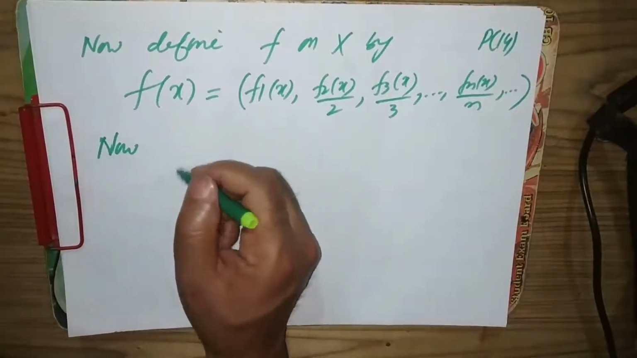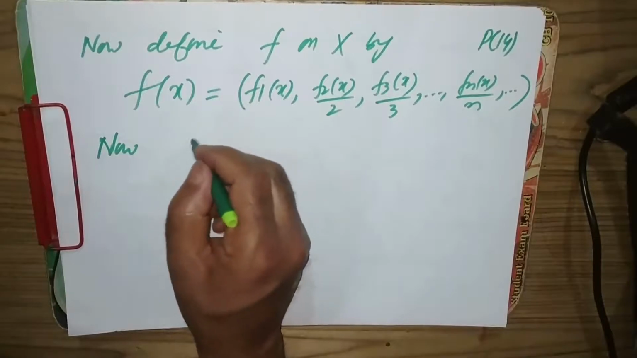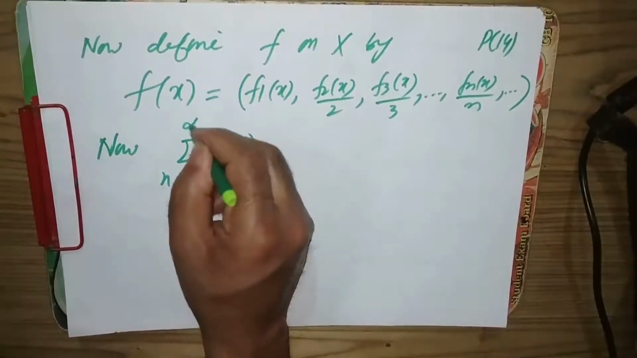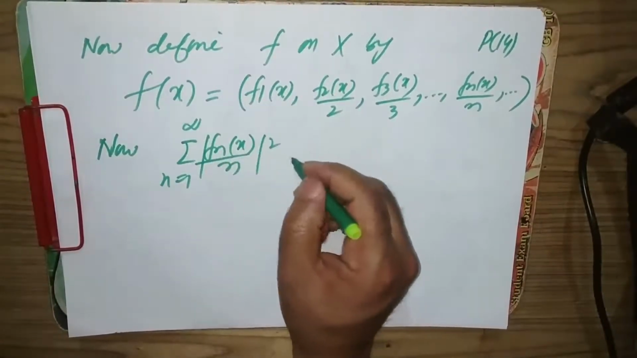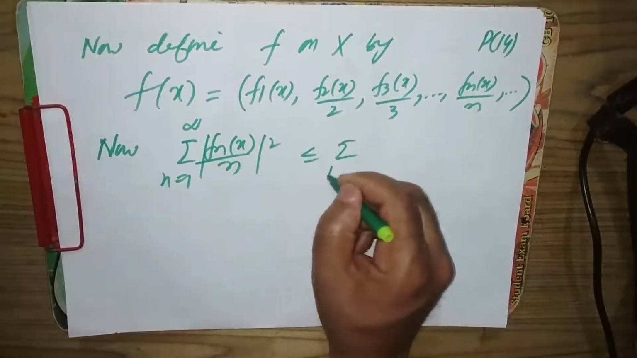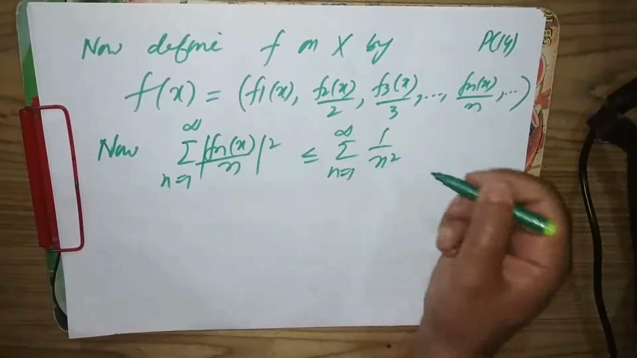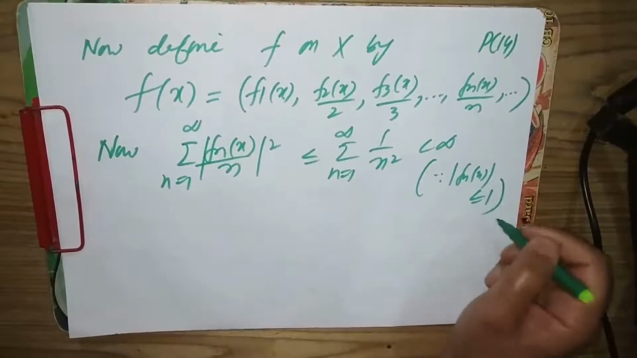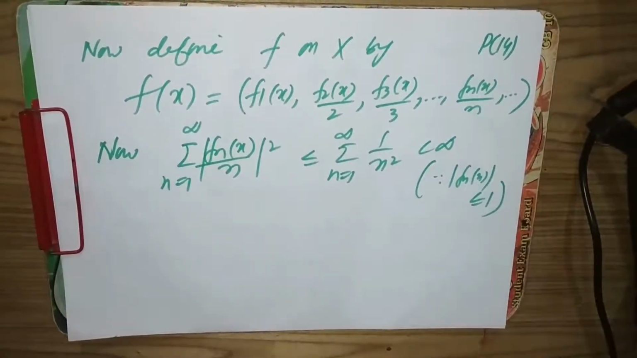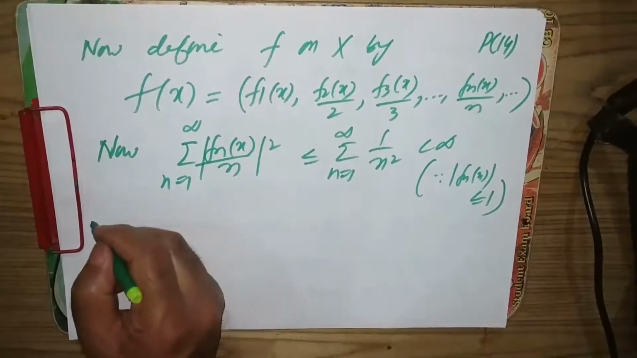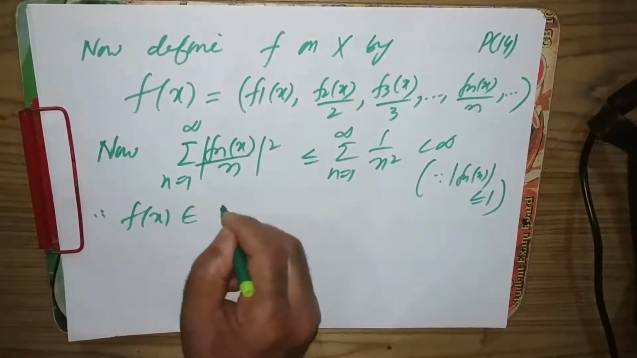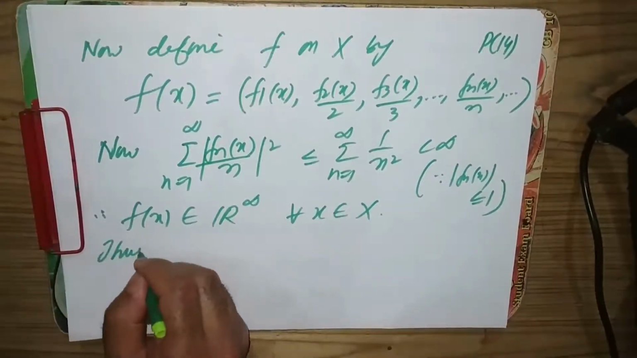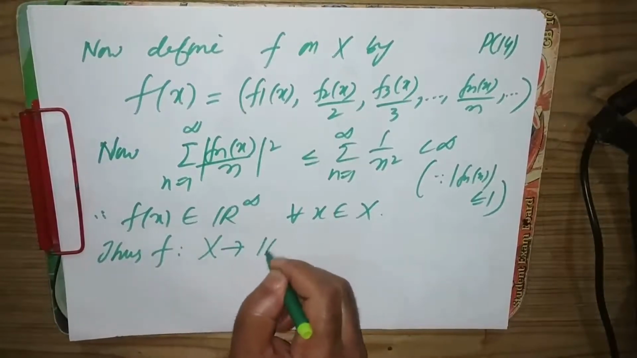Let's check the summation of Fnx divided by n, squared, where n runs from 1 to infinity. Each Fnx is at most 1, so this is less than or equal to the summation, n from 1 to infinity, of 1 by n squared. That's finite, because the modulus of Fnx is at most 1, as Fn is a function from X to the interval [0, 1]. Therefore f of x belongs to R infinity for all x in X. Thus f is a function from X to R infinity.